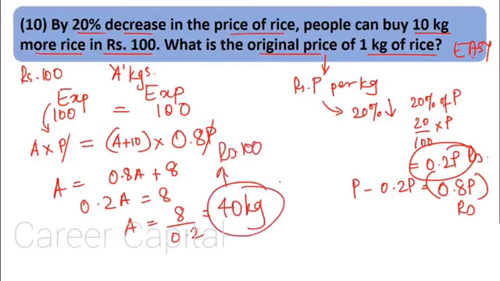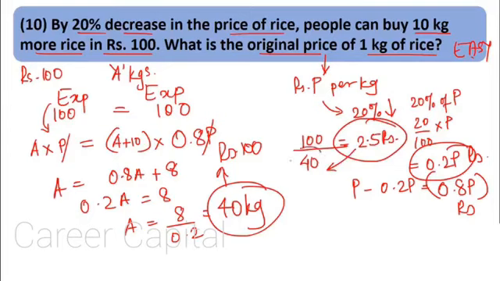So what would be the rate of rice, or the original price of rice? That is nothing but the total cost divided by the total amount of rice, so the bill divided by the rice taken. That would be 2.5 rupees per kg. So rice was 2.5 rupees per kg originally, and because of that, people used to buy 40 kg of rice in 100 rupees.